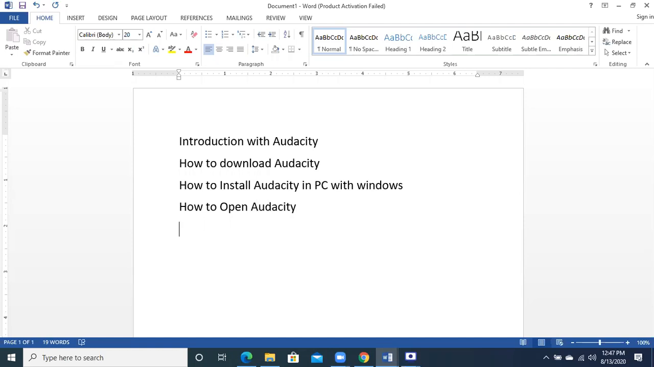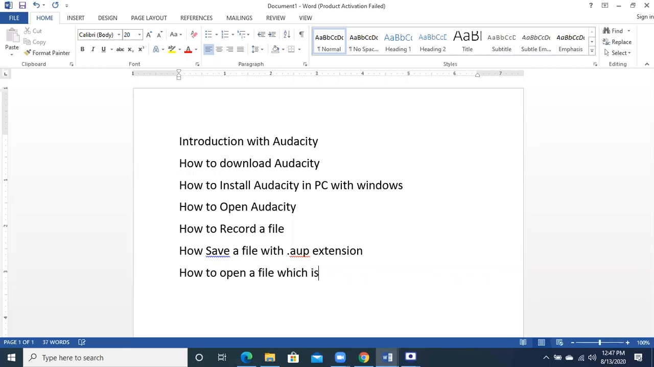Then we saw how to record a file. Then we saw how to save a file, with which extension? With .aup extension. Okay. Then how to open a file. We closed the Audacity and then we opened a file, which is an .aup file, means Audacity file.